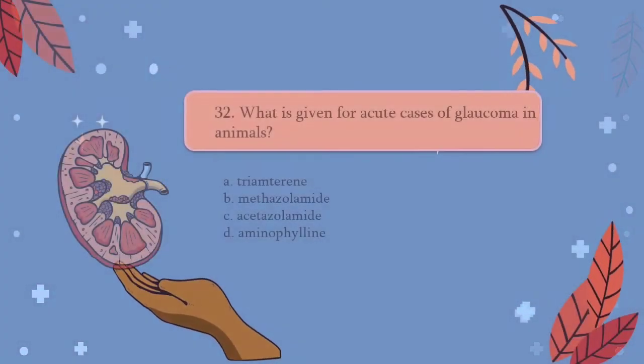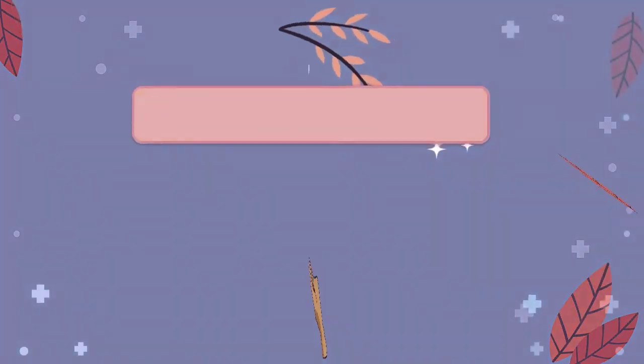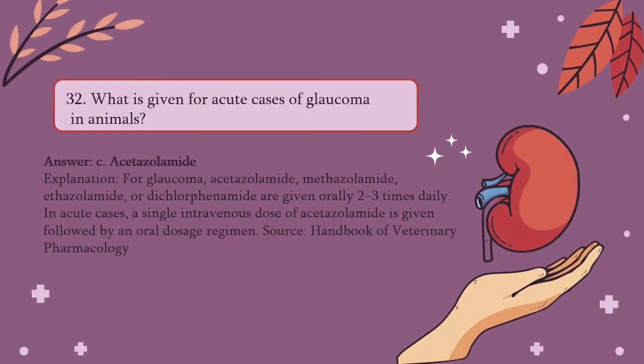For question number 32, what is given for acute cases of glaucoma in animals? A. Triamterene, B. Methazolamide, C. Acetazolamide, and D. Aminophylline. The answer is C. For glaucoma, acetazolamide, methazolamide, ethoxzolamide, or dichlorphenamide are given orally 2 to 3 times daily. In acute cases, a single intravenous dose of acetazolamide is given, followed by an oral dosage regimen.